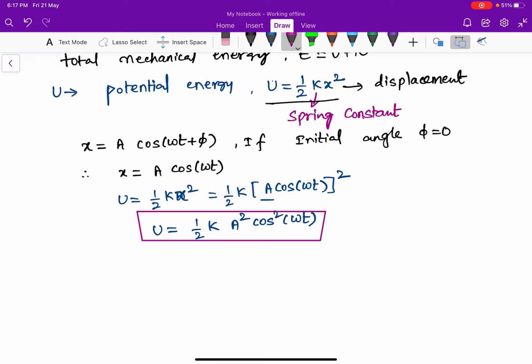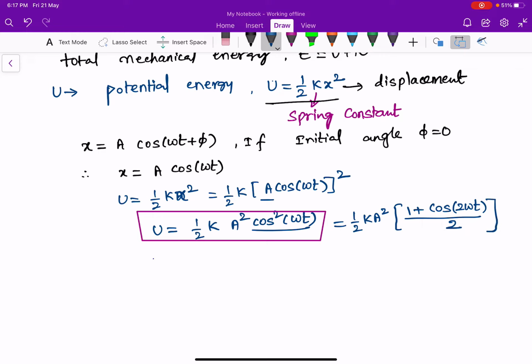The potential energy can also be written using cos square theta equal to 1 plus cos 2 theta divided by 2, that is 1 plus cos 2 omega t divided by 2.